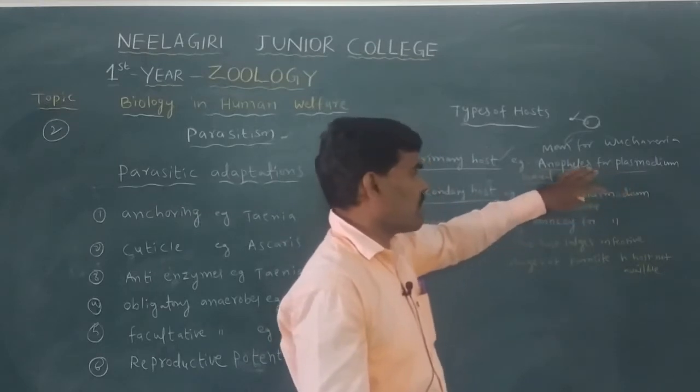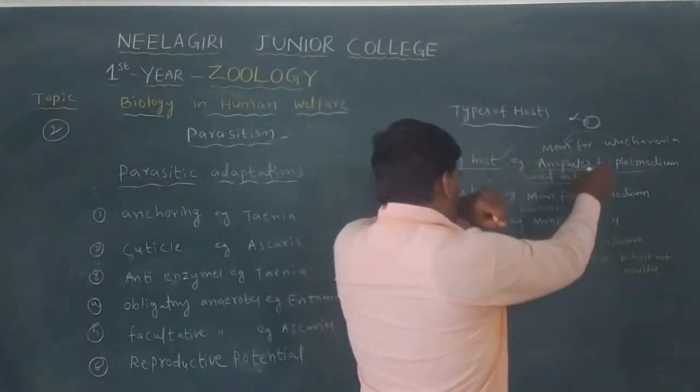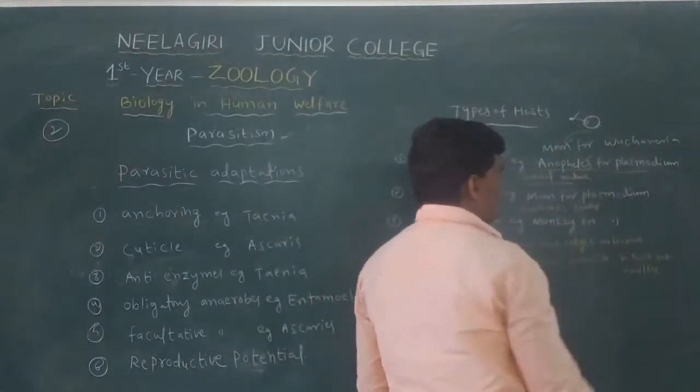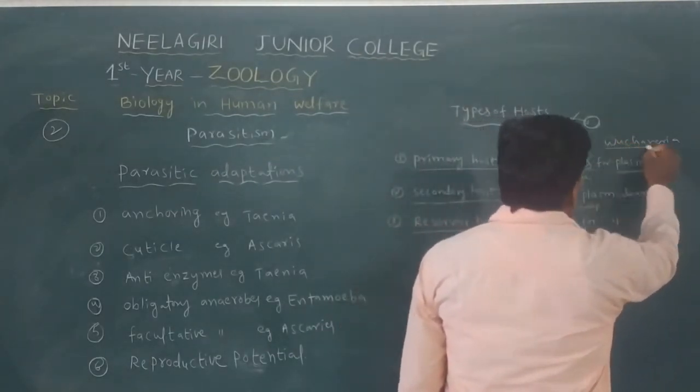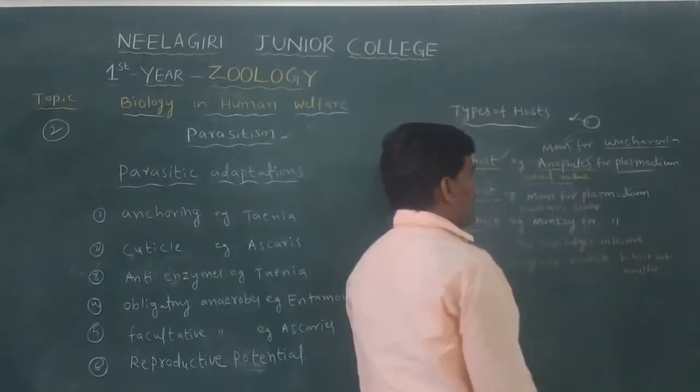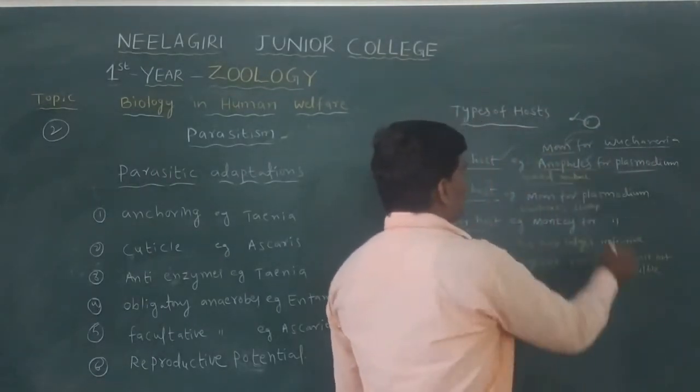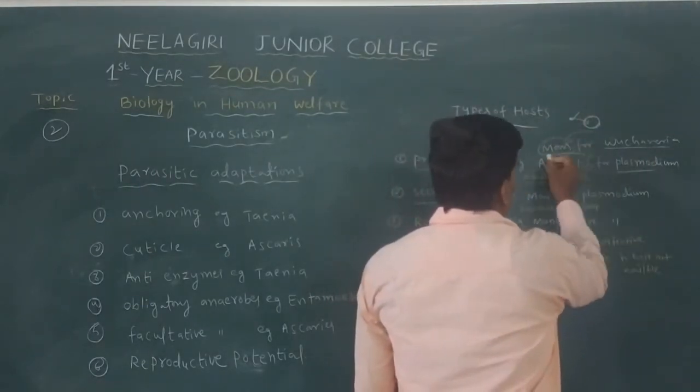Plasmodium vivax is the parasite and Anopheles is the host. Wuchereria is the parasite, man is the host. This is the first host.